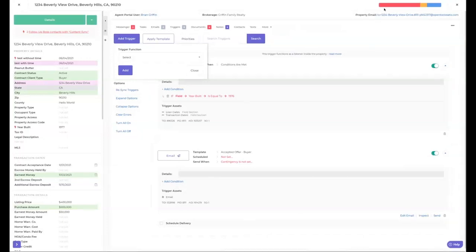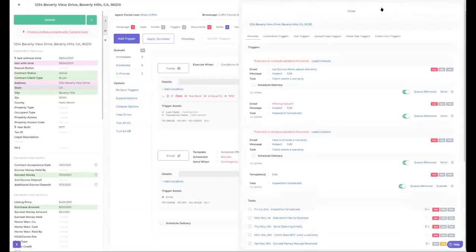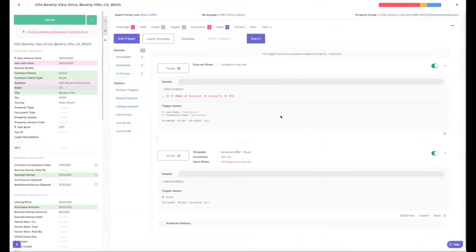Now, these don't send automatically either. They pop up here and say 1 trigger ready, 2 trigger ready, 3 trigger ready, whatever. And you can keep track of that also in this tab. If you come up here, these in process aren't ready yet. As soon as this becomes true, it's going to pop up into my either immediate or scheduled. If I scheduled it for 3 days before close, it'll be here. If I said send it immediately upon all these things being true, then it's going to pop up here for you to review, similar to the health bar here. There is a caveat on that, though. If it's a listening trigger, as that one with the blank, it never moves out of in process because it's always listening for changes. Yeah, exactly.